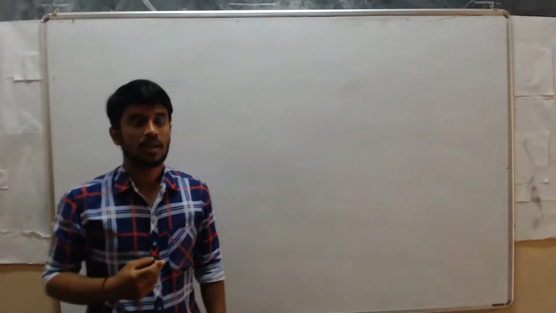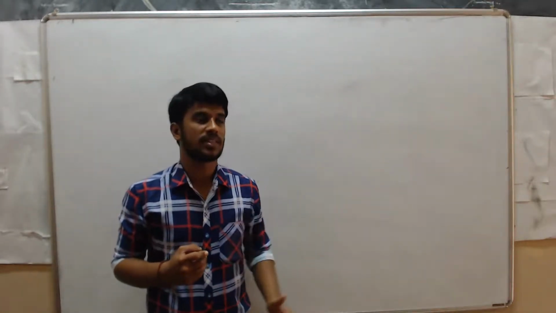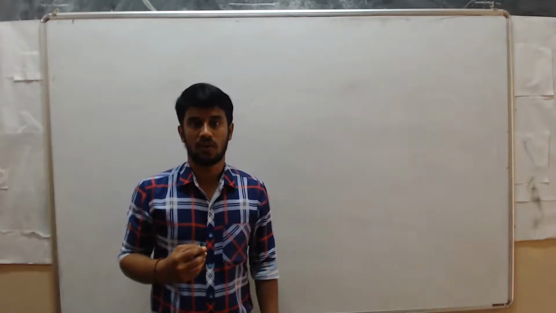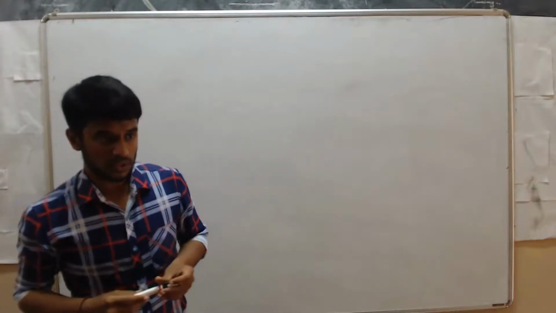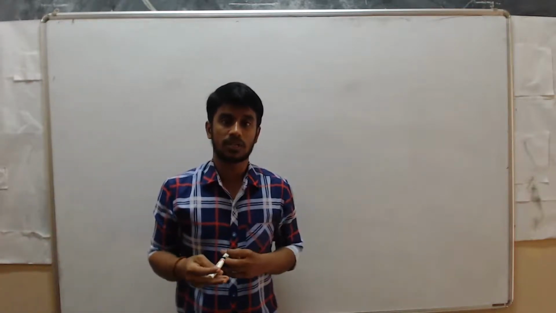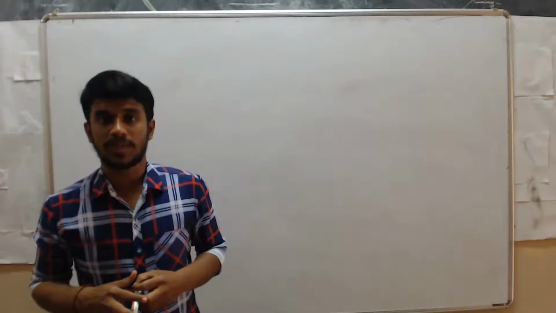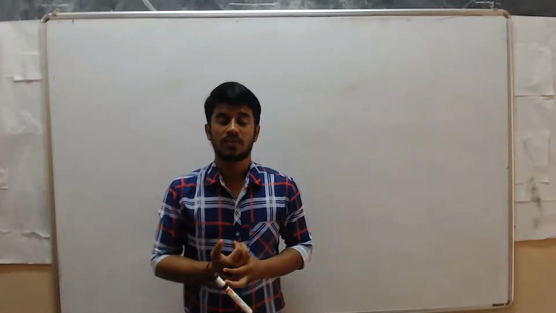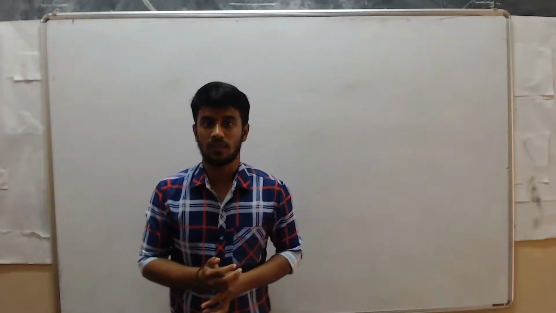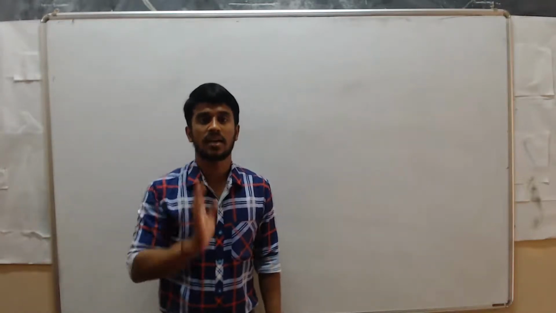Are you getting my point? When the objects are under the influence of gravitational force, then we can say that those objects are in free fall. When you drop objects, they all fall due to the gravitational force, right? Why? Because the earth is attracting the objects. So if an object is under the influence of gravitational force, then we can say that the object is in free fall.